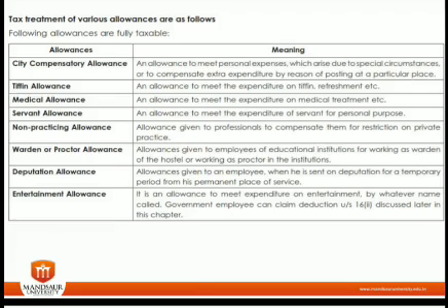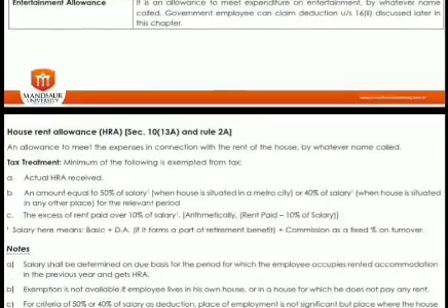Tiffin allowance, medical allowance, servant allowance, non-practicing allowance, especially given to doctors, CAs, lawyers, warden or proctor allowance, deputation allowance, entertainment allowance. These are the allowances that are fully taxable. It doesn't matter whether you are utilizing the amount of that allowance or not. So these are fully taxable.